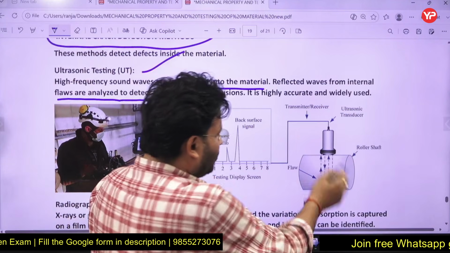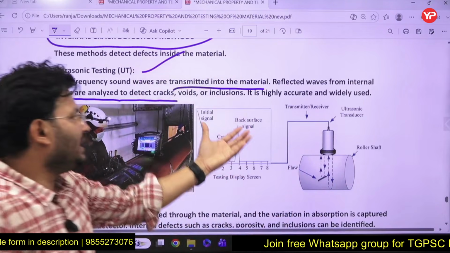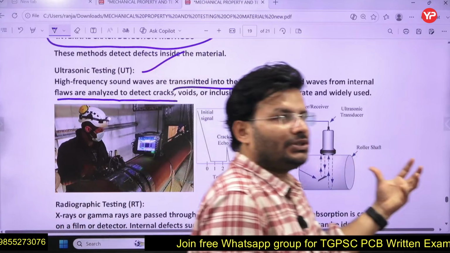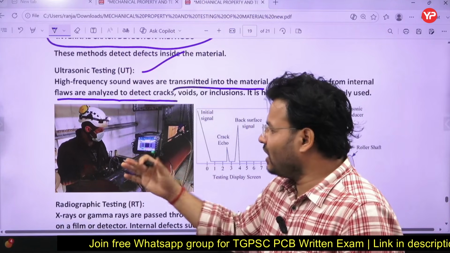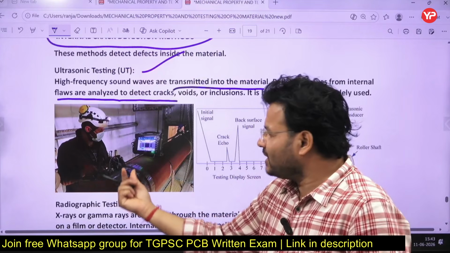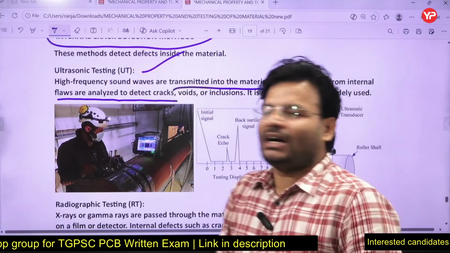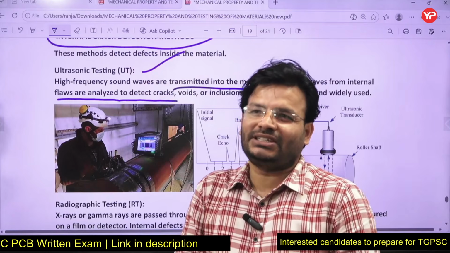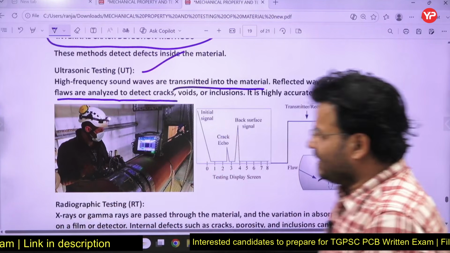And after that they will go, and where any defect is there, it will rebound back, and after that we will get the signal, and accordingly you will be able to judge whether there is any crack or not. So here also we can see the crack inside the material that way. So it is a simple thing. Always keep in mind, ultrasonic testing is basically performed to get the internal defects, which are inside the structure.